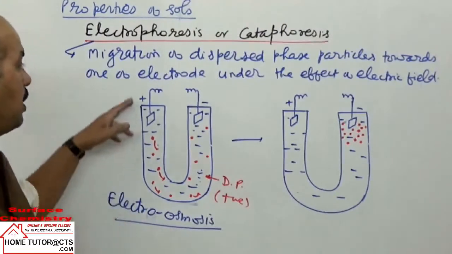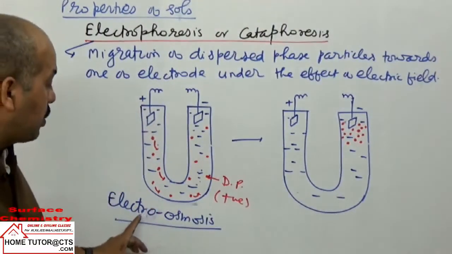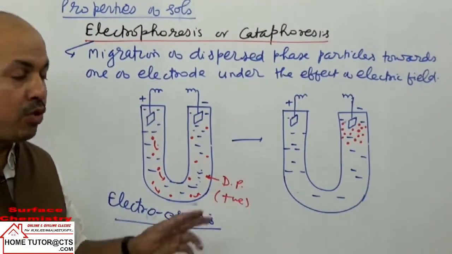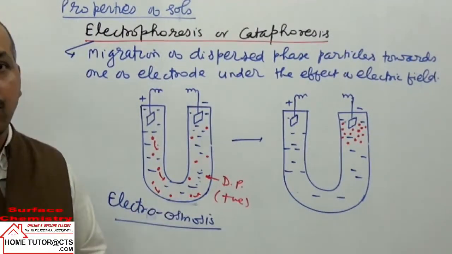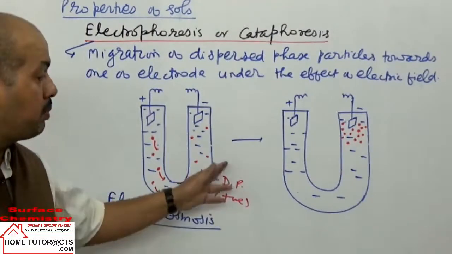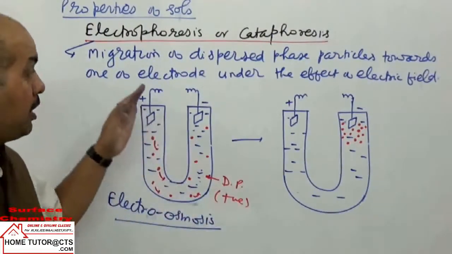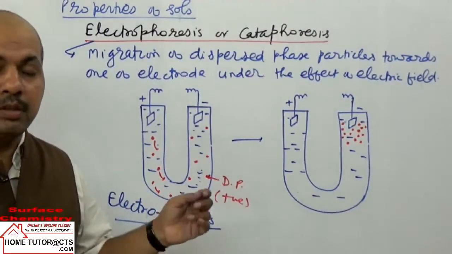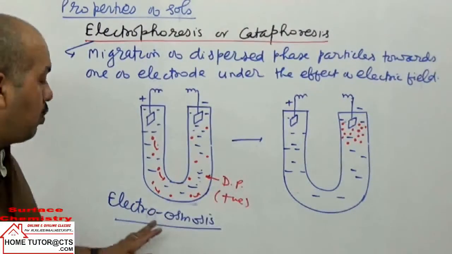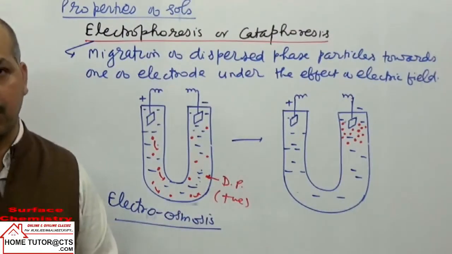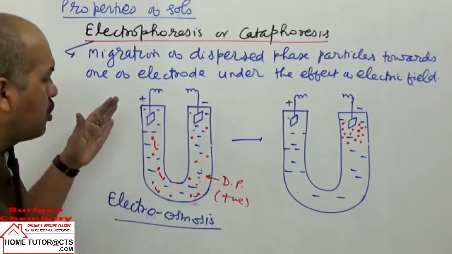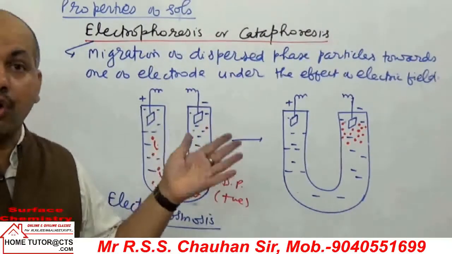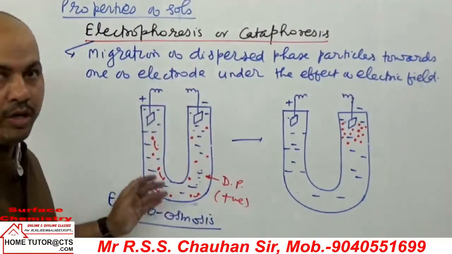So what happens in electroosmosis? We prevent the flow of the dispersed phase particles by putting a separating membrane, which will not allow the passage of the dispersed phase particles. So then, on application of an electric field, there is migration of only the dispersion medium particles, and we call this phenomenon electroosmosis. Now, what are the charges on the dispersed phase particles? How can the charge originate? Let us see that point now.